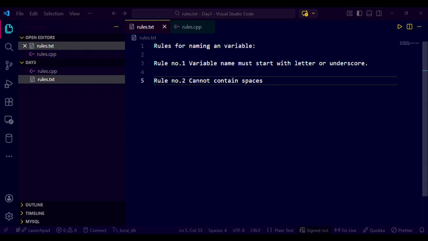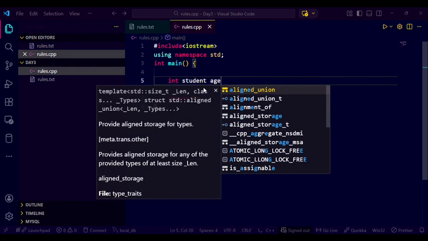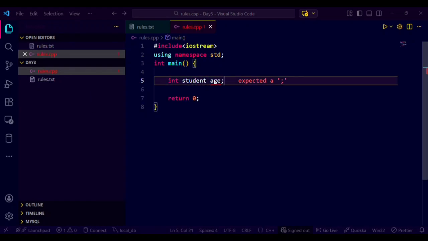Rule number 2, cannot contain spaces. Let's see with an example. So I'll write int student age. It shows an error. If we write int student age with the space, it gives an error because variable names cannot contain spaces. We should write either studentage by combining, or we can use underscore as well. We can use studentAge, or student_age. There will be no error. So we must not use spaces.